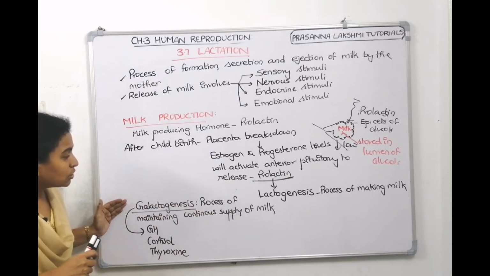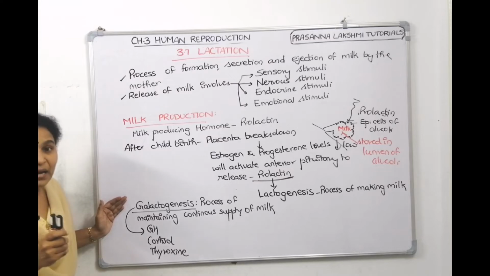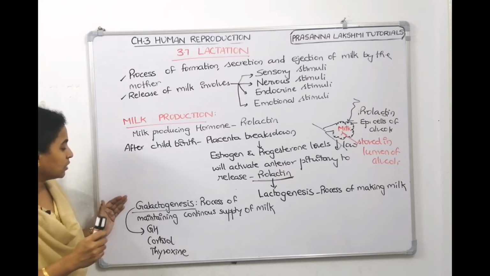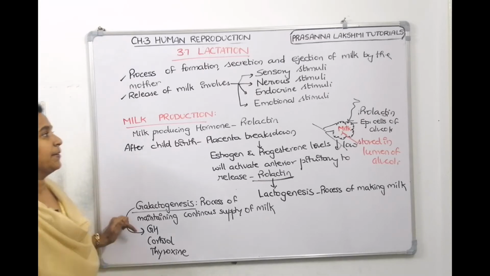Now, what is galactogenesis then? It is to continuously keep the milk production going. What are the hormones which are responsible for galactogenesis? Growth hormone, cortisol and thyroxine. Take a screenshot, then we'll talk about milk ejection.